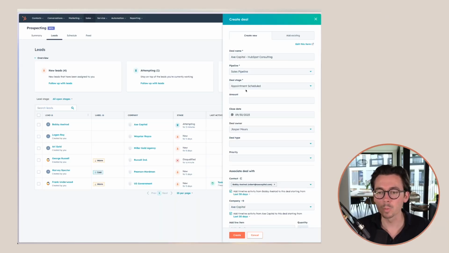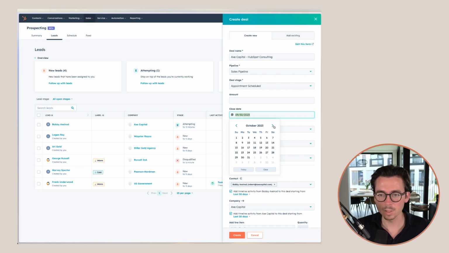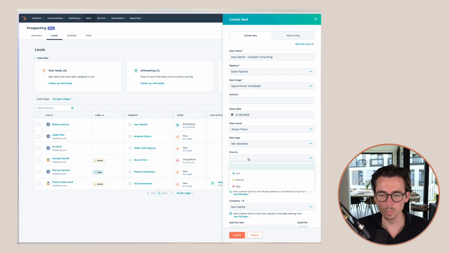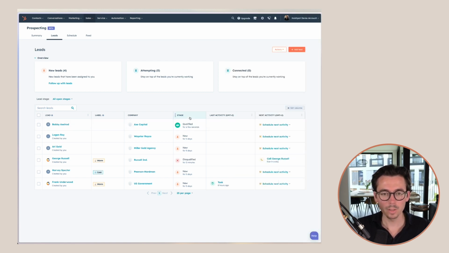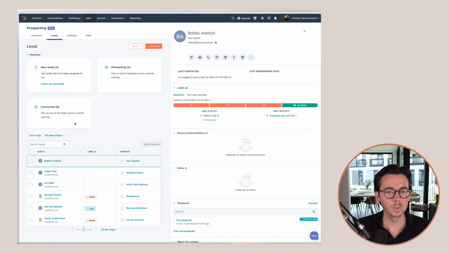But as soon as we come to an agreement that we're a good match and we might work together, we will schedule an appointment for an hour, for example, to go more into detail of what is needed. Then the close date, let's say this will probably be the end of November. This is new business and we'll give it a high priority. Then we can create this deal, and now in just one move, we went to qualified and we created the deal. So we are basically ready to go at this point.